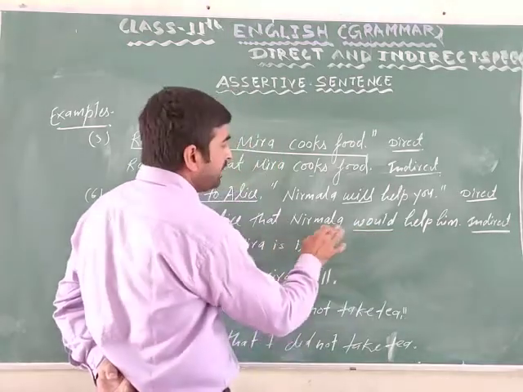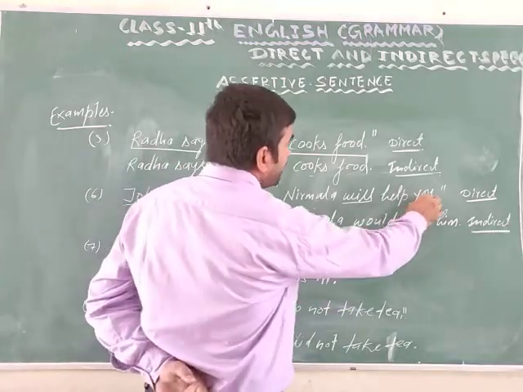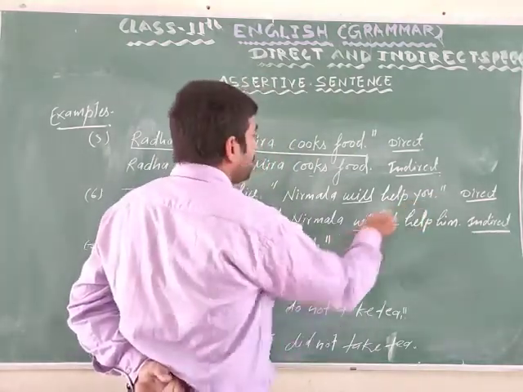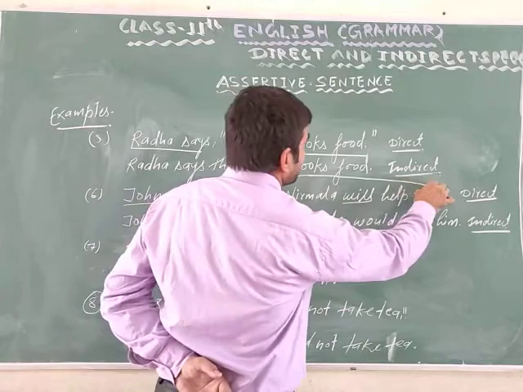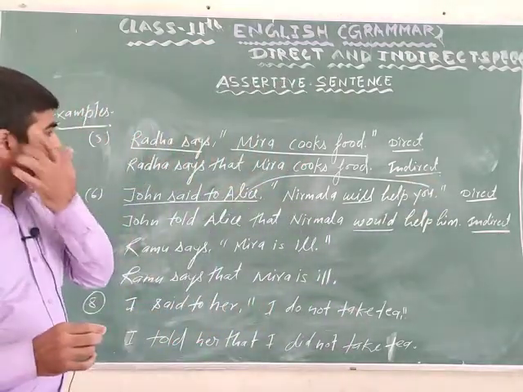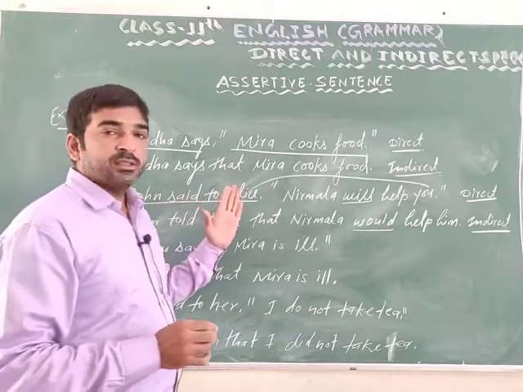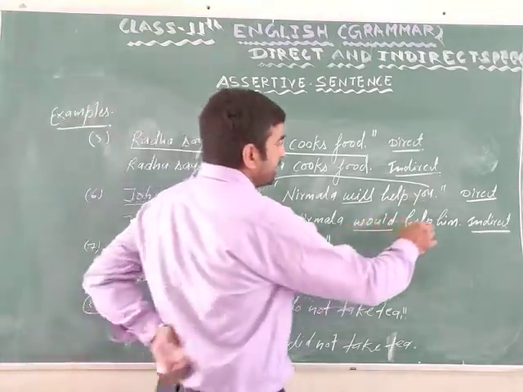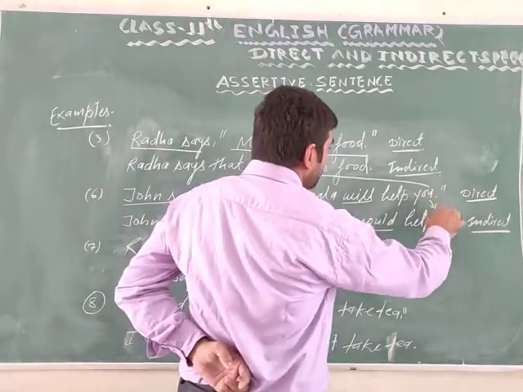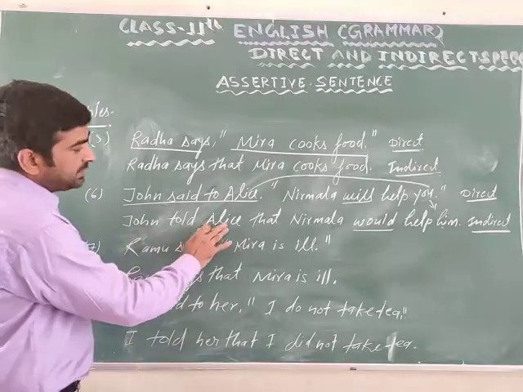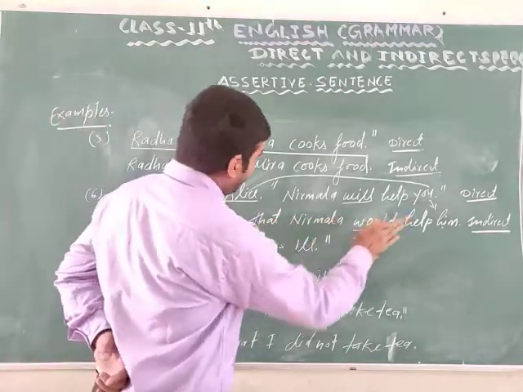Nirmala would help you. Second person changes according to object, Alice. The objective case of third person, Alice means he, it will change. You is changed into him. John told Alice that Nirmala would help him.